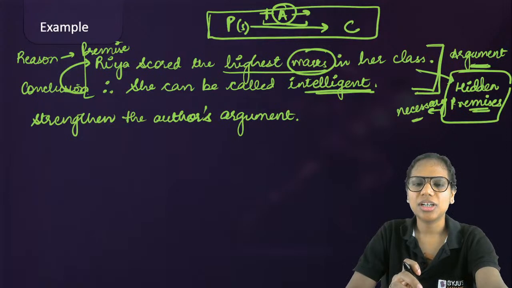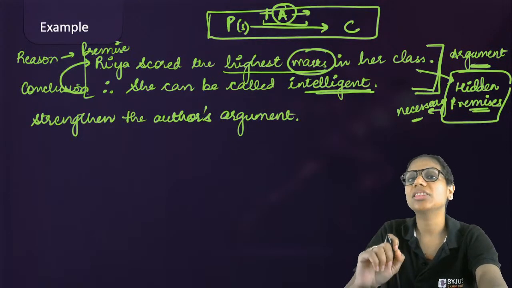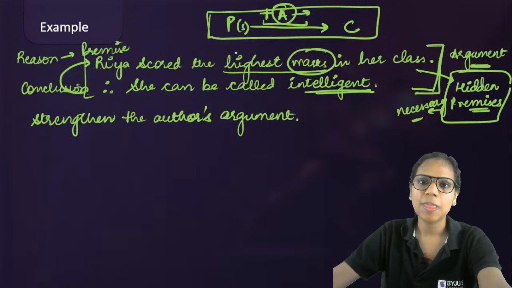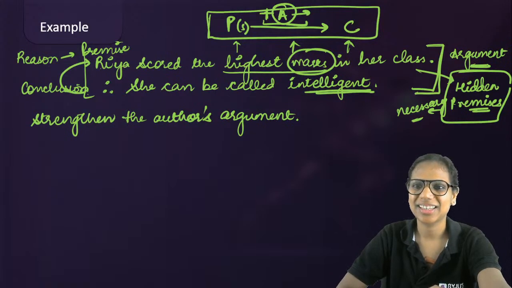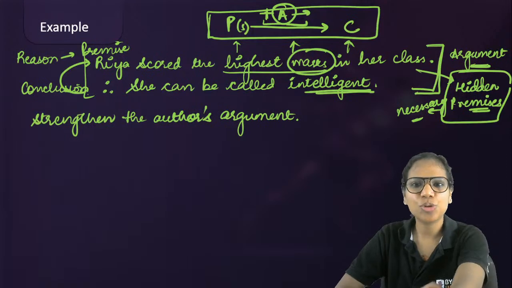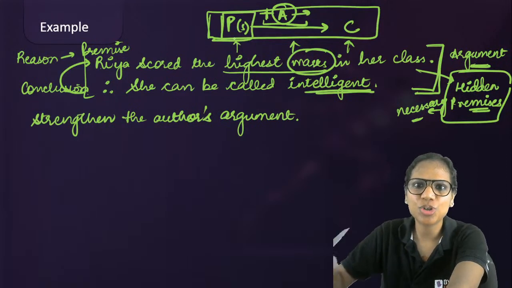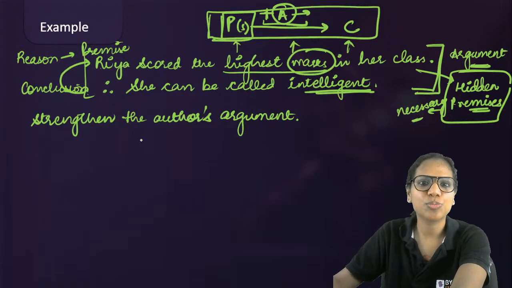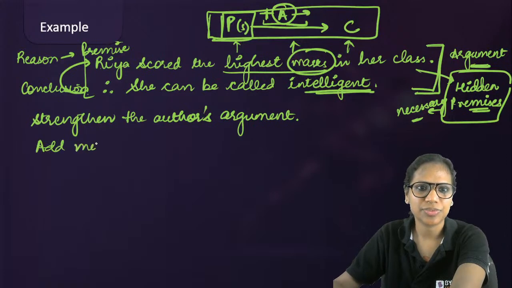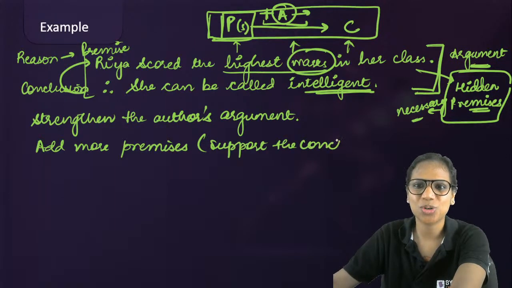So, अब मुझे बताओ, if I have to strengthen this argument, then what all can I do? This is an argument with elements as premises, assumptions, and conclusion. I can add more premises. Yes, I can add more premises here because they are the ones that lead to the conclusion. They support the conclusion, right? So that's one way: add more premises that support the conclusion.